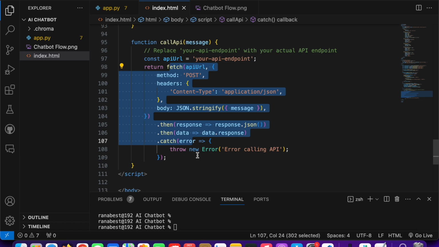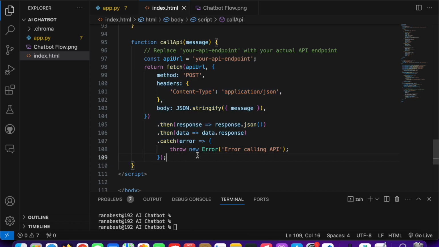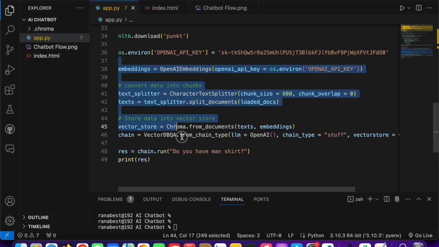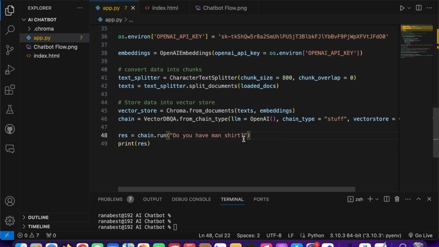Let's say you go to a restaurant and ask a waiter to give you that food. You just tell them the menu, so that the waiter goes and takes the food and gives it to you. So basically it's a waiter's job, where the front application tells our API, this is my question, then that API will directly go to our backend code and give that question to our chain, and our chain will process it and give us the response back. So this is how an API works.